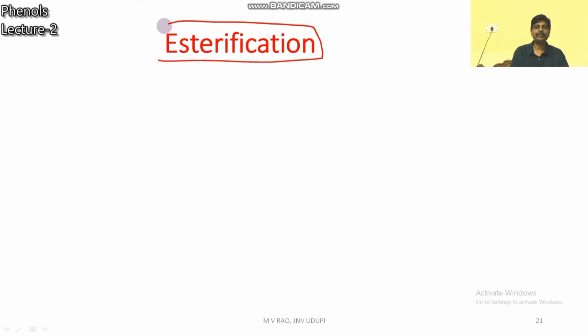Next property, esterification. Already you have seen this esterification in the case of alcohols. Alcohol reacts with carboxylic acid to form ester. This reaction is called esterification.